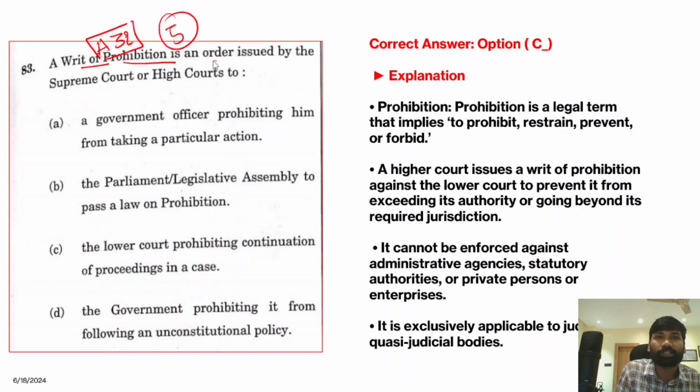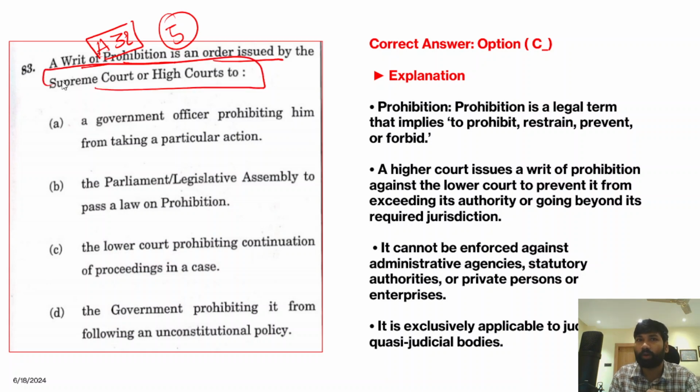So, a writ of prohibition is an order issued by the Supreme Court or High Courts. It is issued by the Supreme Court or High Court to the lower court, prohibiting the continuation of proceedings in a case. So it is also very important. You just go to Article 32 of the Indian Constitution and read all these 5 writs: habeas corpus, mandamus, prohibition, certiorari, and quo warranto, right?